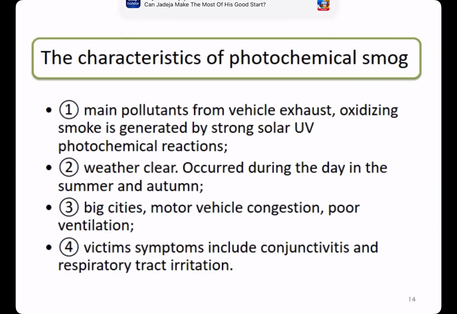The characteristics of photochemical smog include the following. First, main pollutants came from vehicle exhaust, and oxidizing smoke is generated by strong solar UV photochemical reactions. Second, the weather is generally clear. It occurs mostly during the day in summer and autumn. And third, it happens in big cities where you have air pollution, right? And where you have a lot of motor vehicle congestion and poor ventilation. And fourth, the victims' symptoms generally include conjunctivitis and respiratory tract irritation.